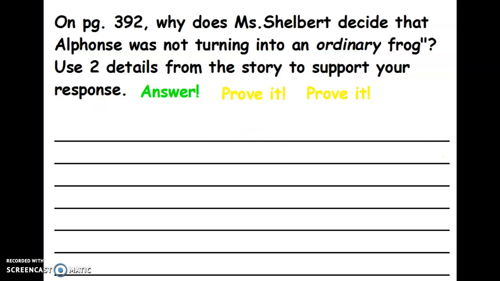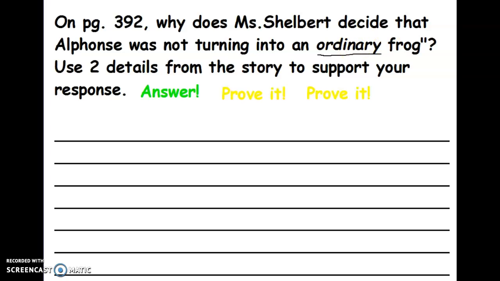Ordinary. I remember that was one of our vocabulary words. And in your book, we're going to take a look at where it is, and we're going to read what else is around this sentence.